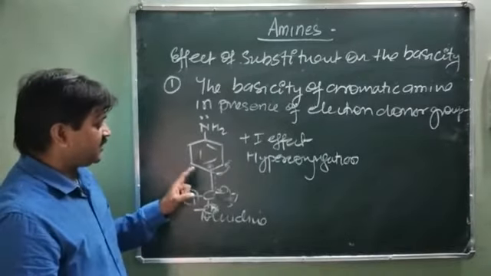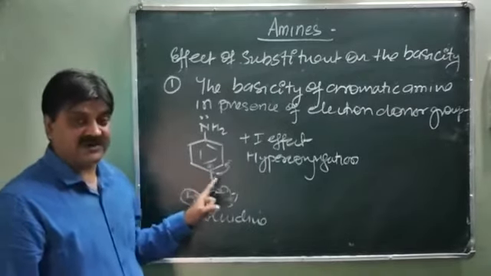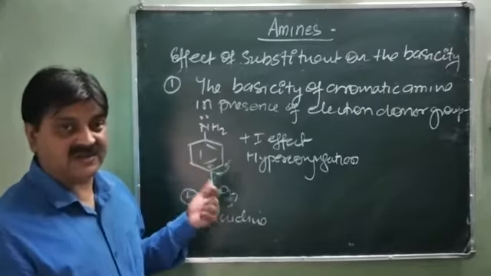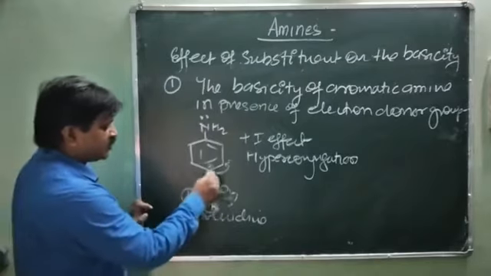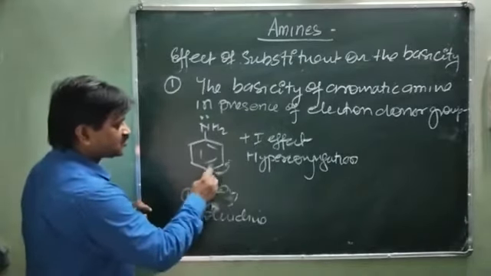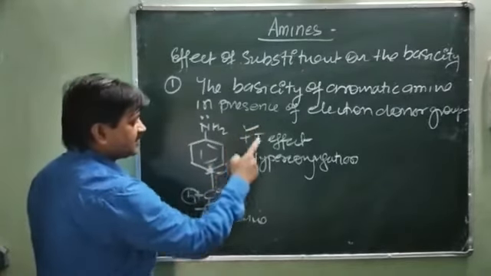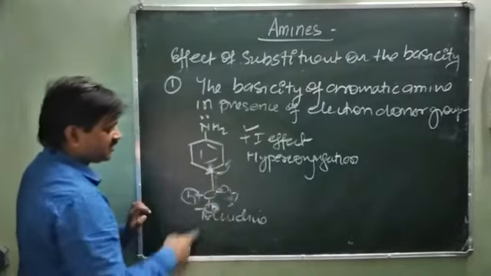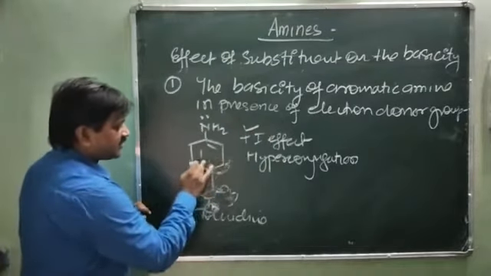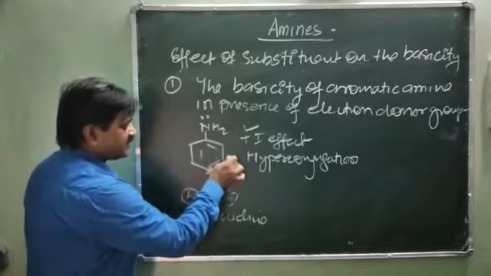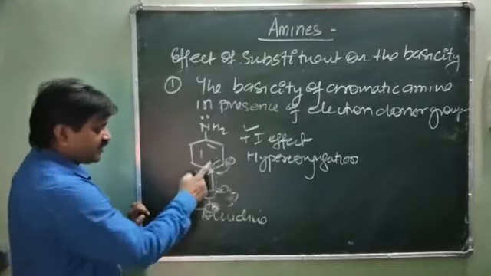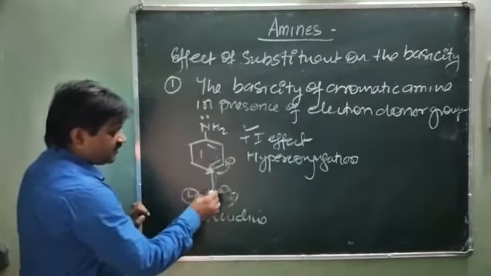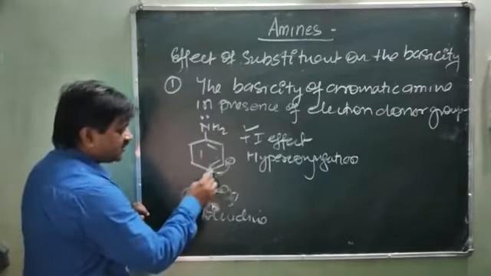See very carefully. It is very important to understand the effect of the substituent at the ortho, meta and para position. Whenever an electron donor group is present at the para position, there are 2 types of effect: the plus I effect and hyperconjugation. When this electron disperses, this side becomes negative at the meta position and this carbon becomes positive. Whenever it is positive, this carbon disperses electron toward this carbon.